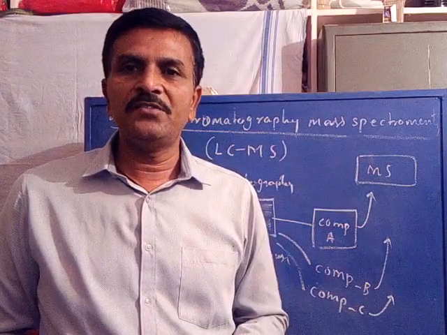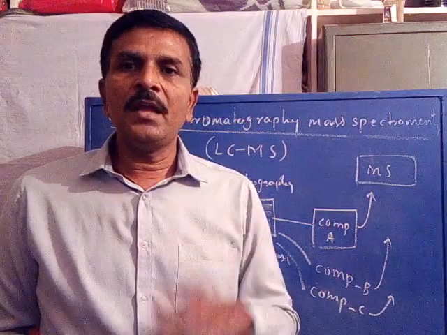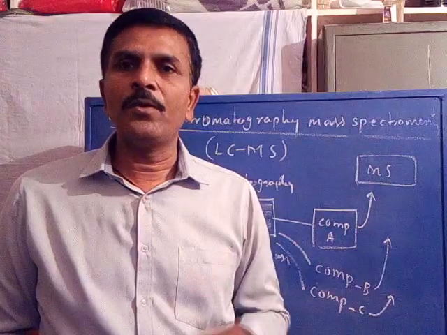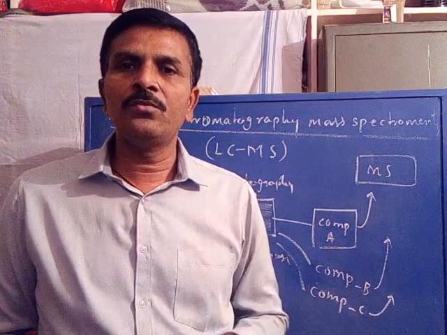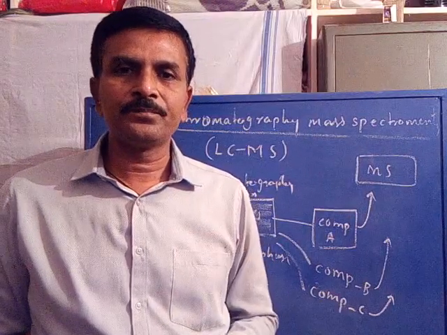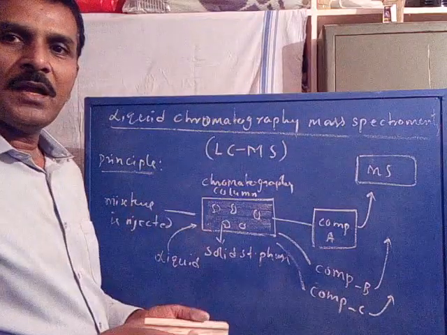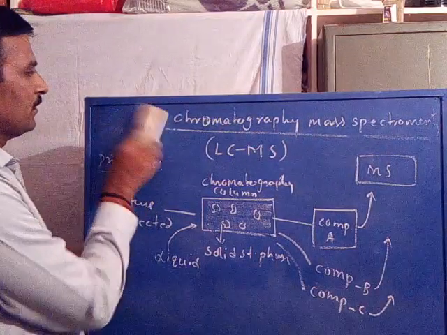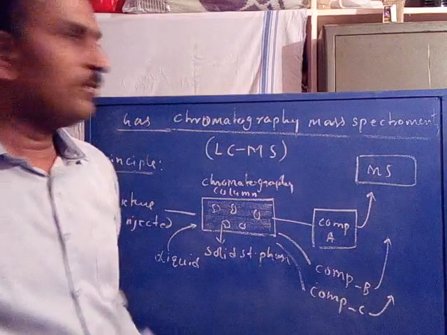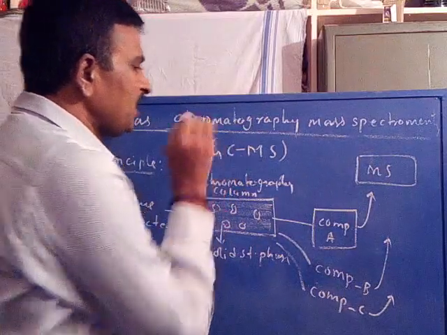So it has some applications. It is used for recording natural substances which are thermally unstable, like proteins, steroids, hormones, pharmaceutical intermediates and drug intermediates, etc. Now in the same way, you have to study another technique called gas chromatography mass spectrometry, abbreviated as GCMS.